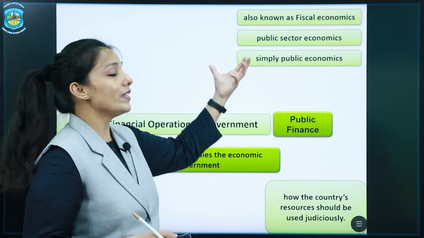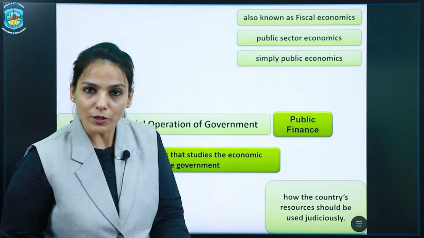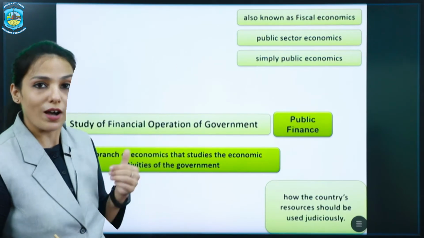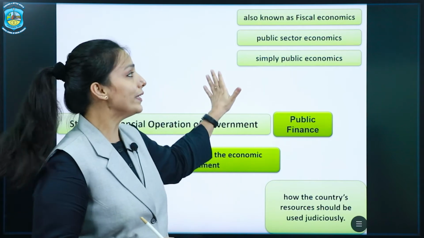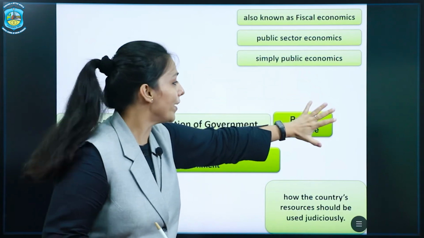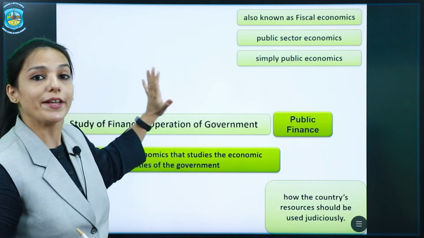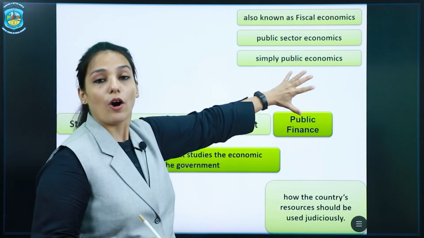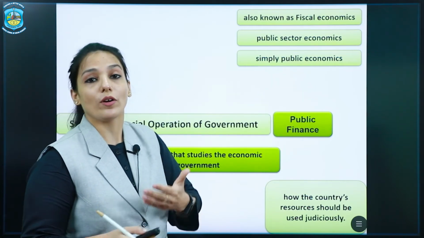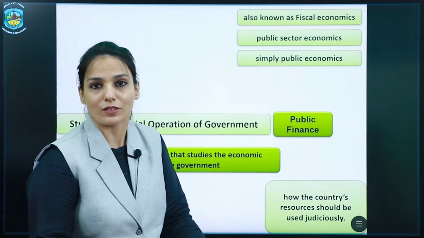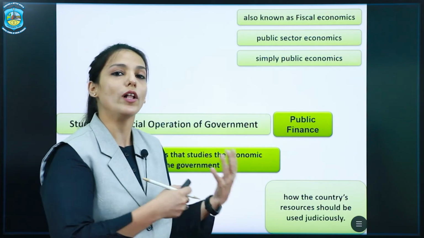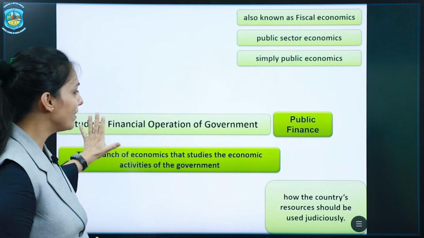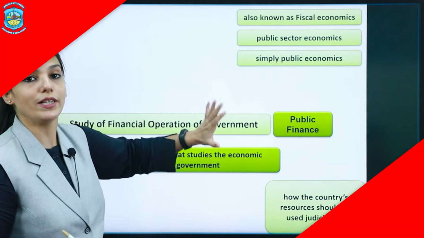Here the main receiver of the benefit as well as the contributor to the revenue are the public, and all the stakeholders are affected by these financial operations of the government. These stakeholders can be, or sometimes cannot be, the citizens of the country. That is, all the people residing in the country will be affected by these decisions of the government.